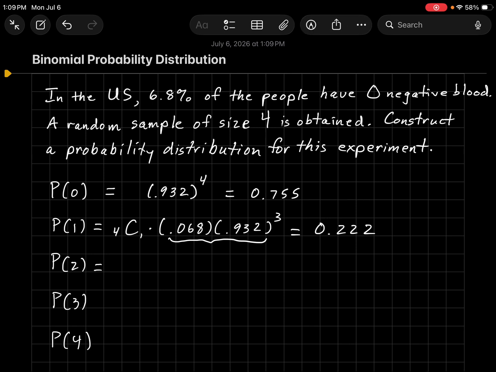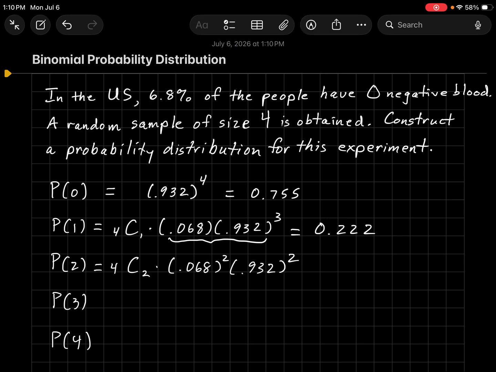How about 2 out of 4? Again, let's assume that the first person and the second person have O negative blood, meaning that the other 2 people do not have it. But is this the only way we can choose 2 out of 4? Is the first 2 the only way? No, of course not. Well, how many different ways can we choose 2 out of 4?